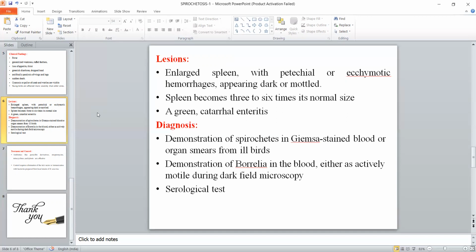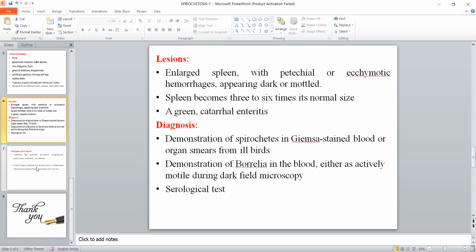Now, if we see the diagnosis, it is basically based on the demonstration of spirochetes in Giemsa stain. Because this is a motile bacteria, dark field microscopy is generally used for diagnosis, like it is also used for Leptospira, because it is also a motile bacteria or spirochete. So this Borrelia can be easily demonstrated in dark field microscopy.